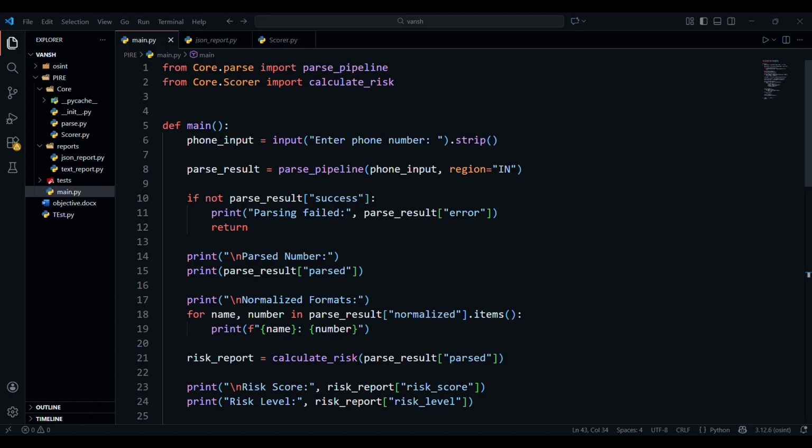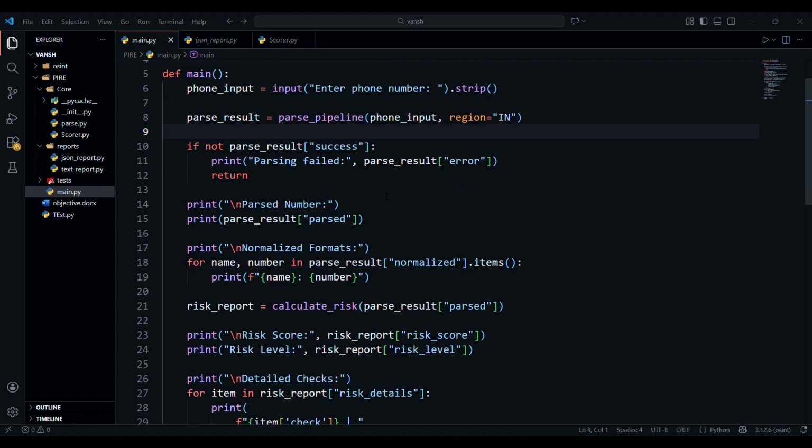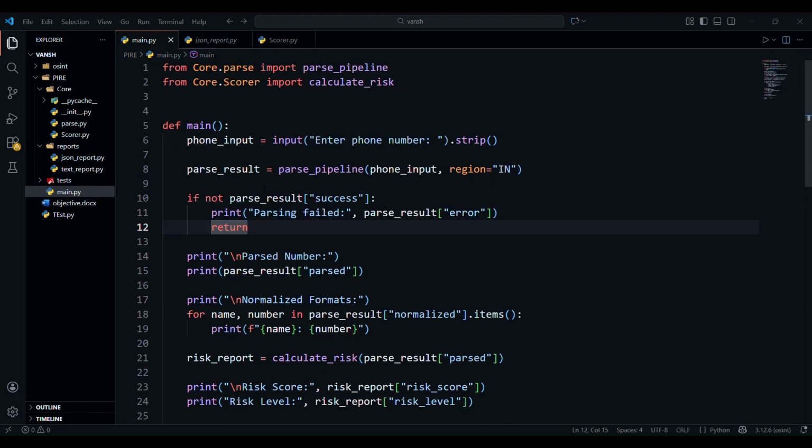So this is the main function where I am taking the input from the user, and this will send the input to the parse pipeline function in the parse.py, where it will format the number, and also I am stripping the number, so it will remove all the extra spaces the user has entered. And after that, if the number is not parsed in the parse file, it will return from the main function. I have written this code.